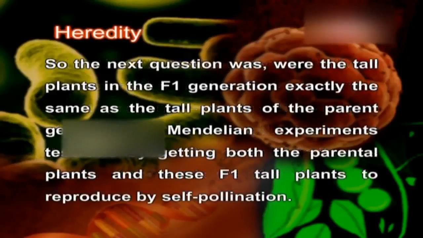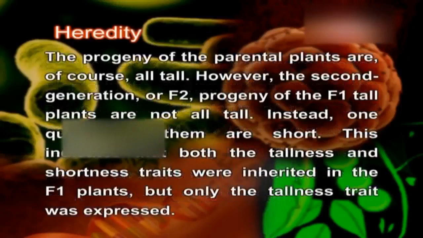So, the next question was, were the tall plants in the F1 generation exactly the same as the tall plants of the parent generation? Mendel's experiments tested this by getting both the parental plants and these F1 tall plants to reproduce by self-pollination. The progeny of the parental plants are, of course, all tall.